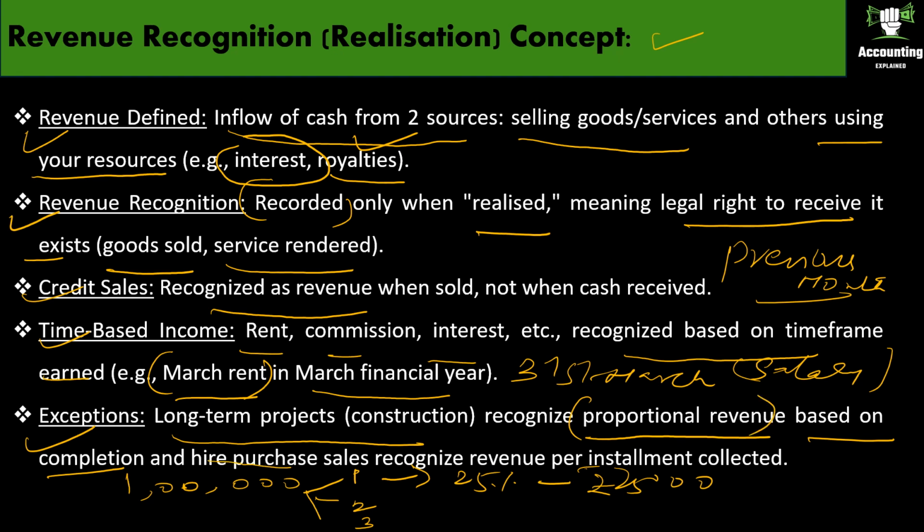And hire purchase sales recognize revenue per installment collected. If you are in a hire purchase business, like when you are going to sell cars on hire purchase, and if the monthly installment for a customer is rupees 10,000, this 10,000 will be treated as revenue only when the installment is collected. Okay.